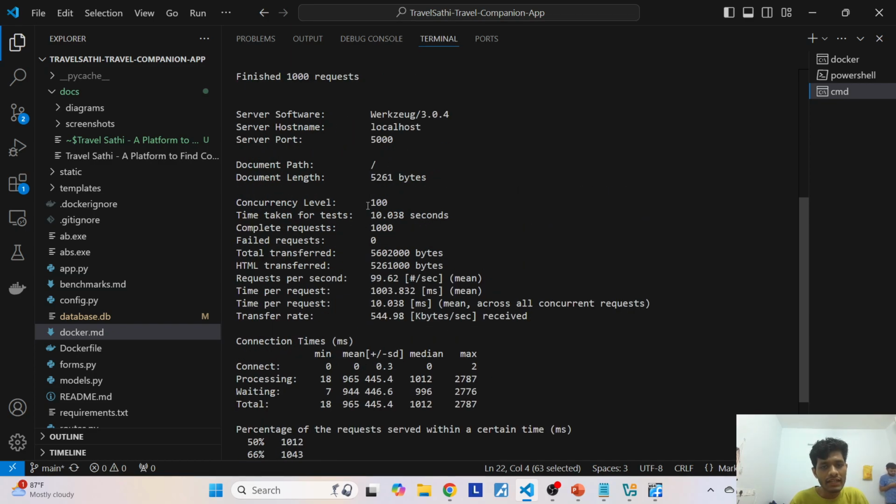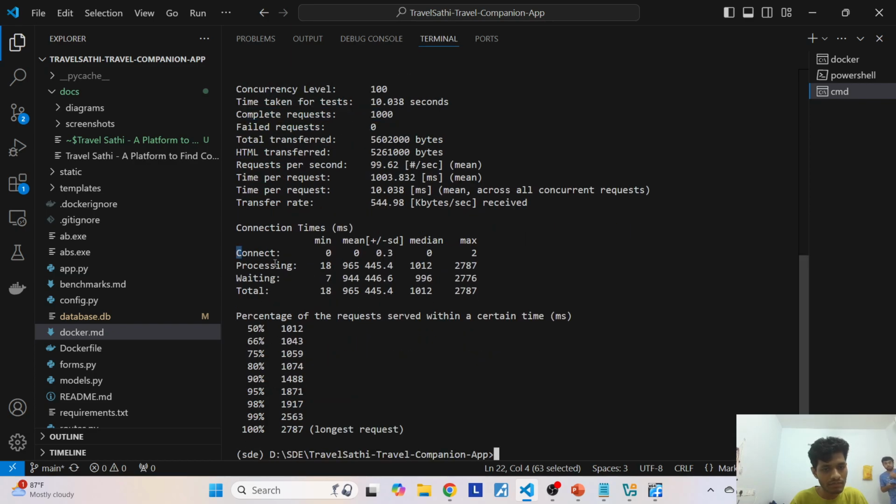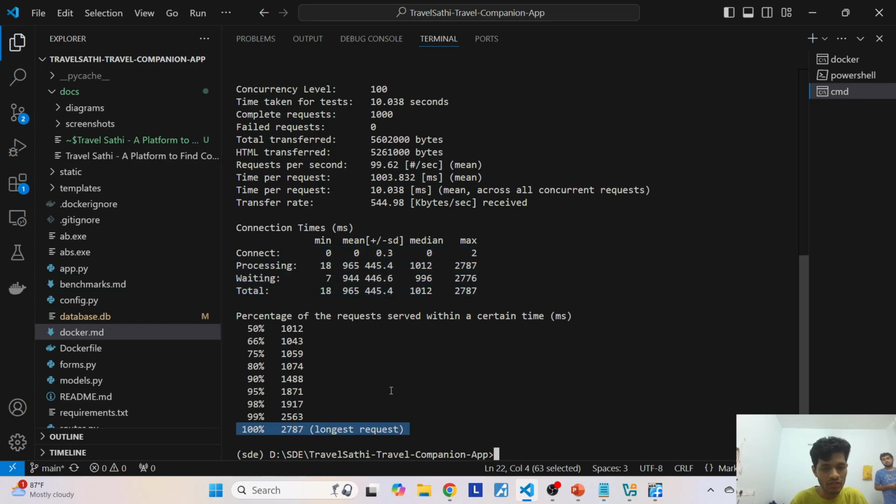You can see that we had a concurrency level of 100 and have successfully completed 1000 requests. These are the connection and processing times, and the longest request took around 2087 milliseconds. Now let's stop this container and move on to virtualization.